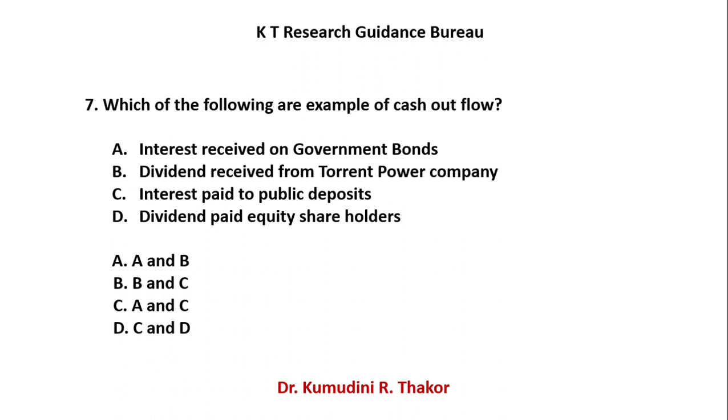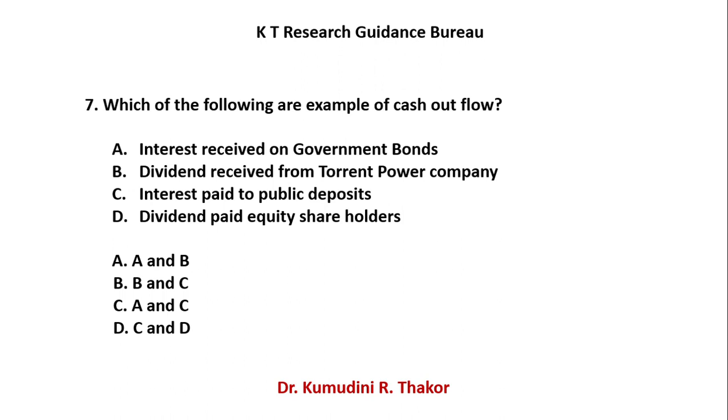Among them, first one is interest received on government bond. Means you invested your amount in government bond and government paid interest on it. So when you receive the interest, that time cash comes in.